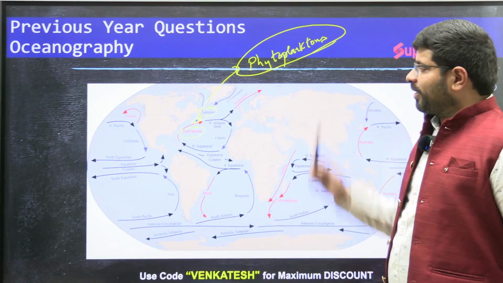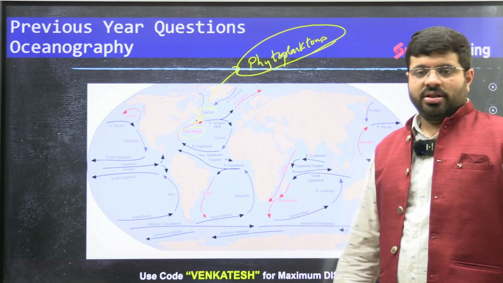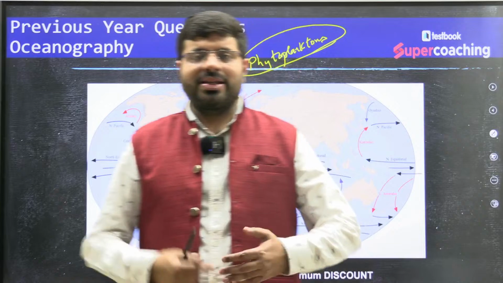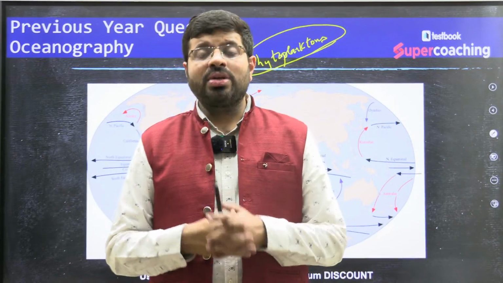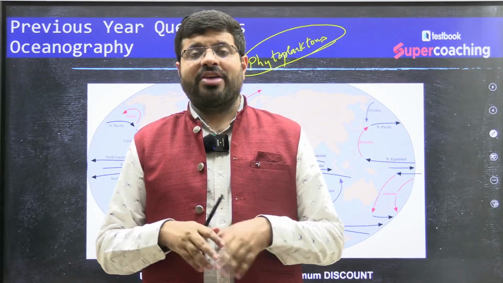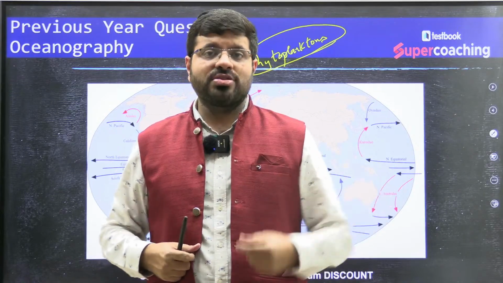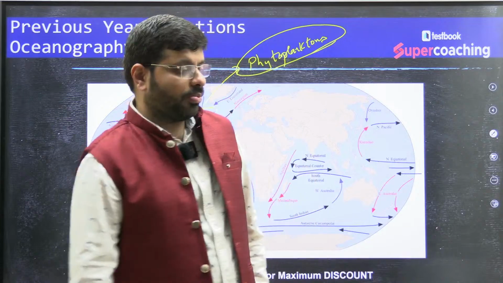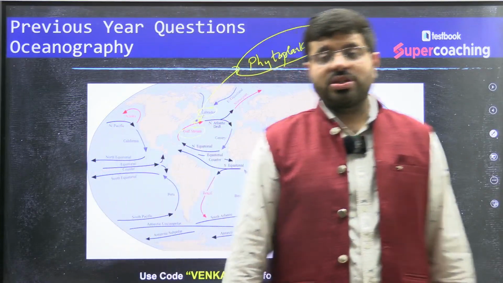So, phytoplankton growth, which you find, when there is cold water and warm water, usually when there is mixing, there is a good amount of nutrients. That nutrient mixing is conducive for phytoplankton, the base of the oceanic ecosystem.